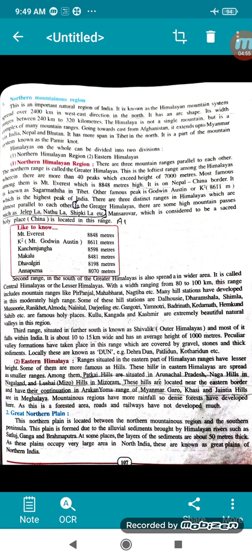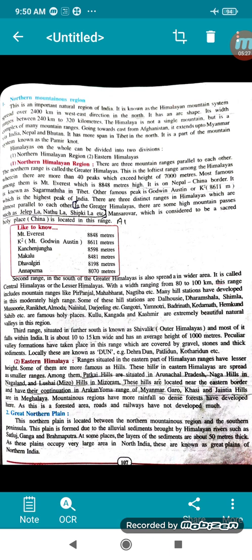It is known as Sagarmatha in Tibet. Another famous peak is Godwin Austen, which is 8,611 meters. And this is the highest peak of India. If a question is asked to you, which is the highest peak of India in the Himalayan ranges, it is Godwin Austen. There are three distinct ranges in the Himalayas which are almost parallel to each other.